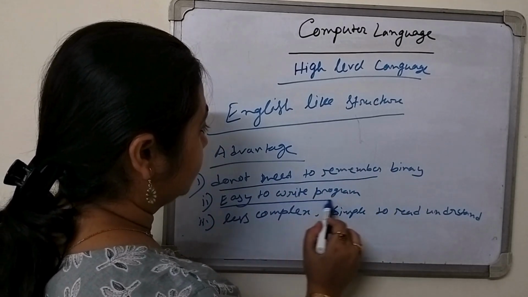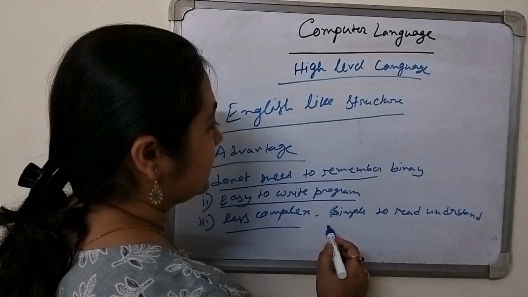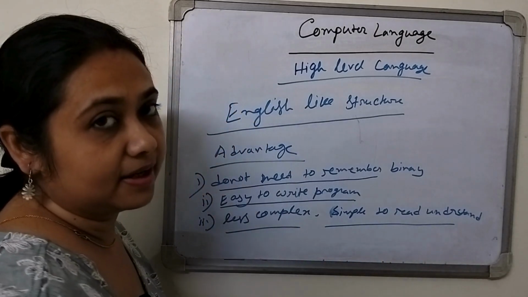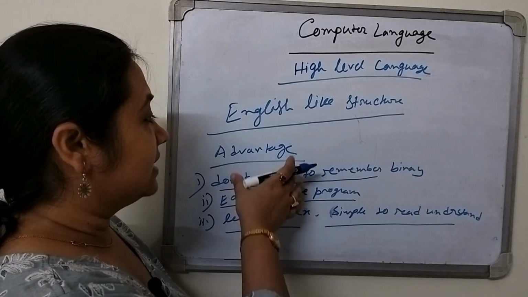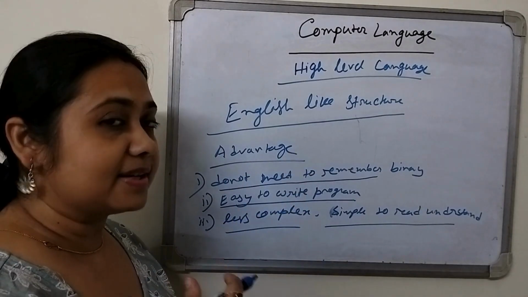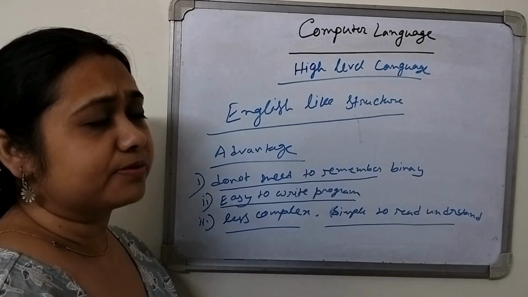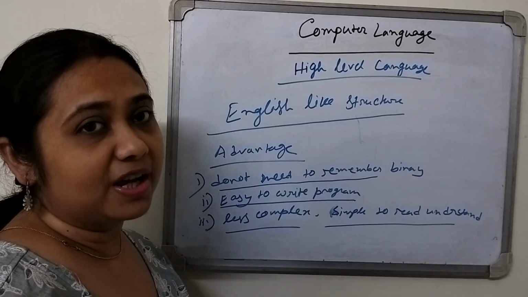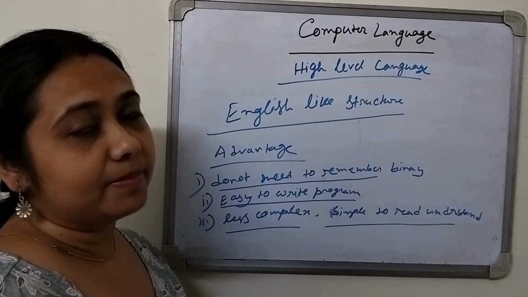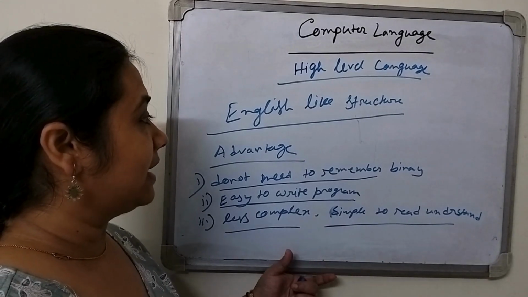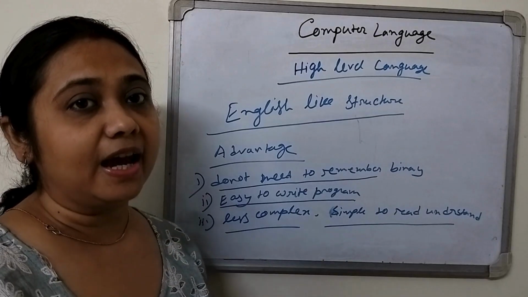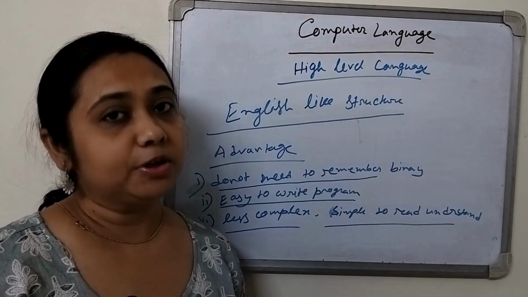It is easy to write the program, less complex, and simple to read and understand. That means as it is written in the English language, we can read and understand it easily, and it is less complex to us because we don't need to remember any mnemonics, any memory location or any binary number. So this is the high level language, and it is very easy and comfortable to us.